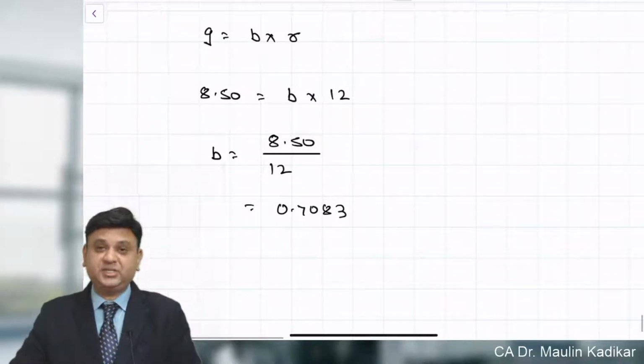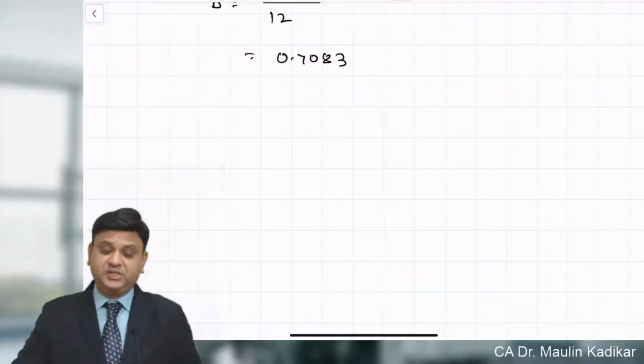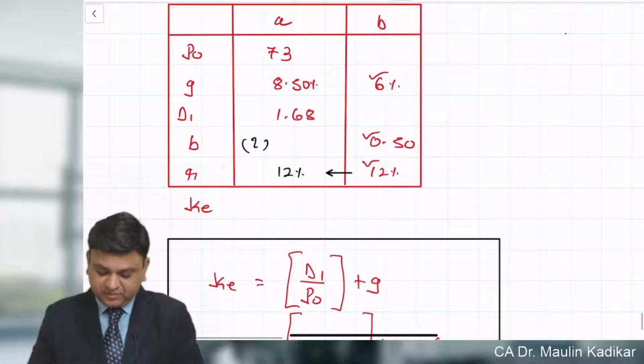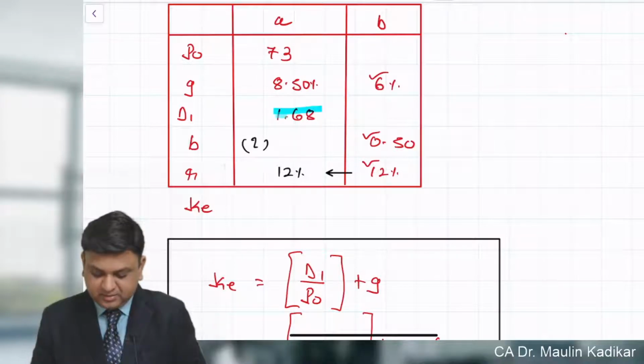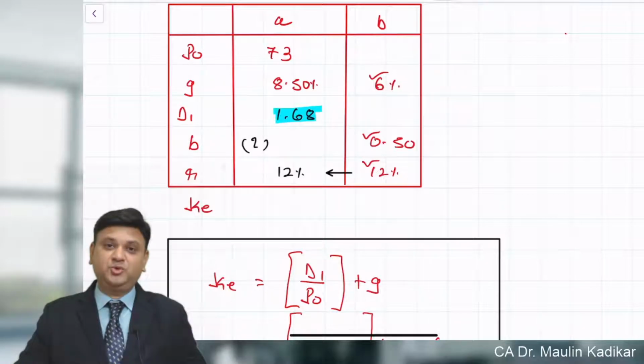That is the way the retention ratio is supposed to be found. Now, once you make the computation of the retention ratio, friends, based on that, you can compute what must be the dividend per share. Because you have been provided with the dividend, you can compute the earning per share.